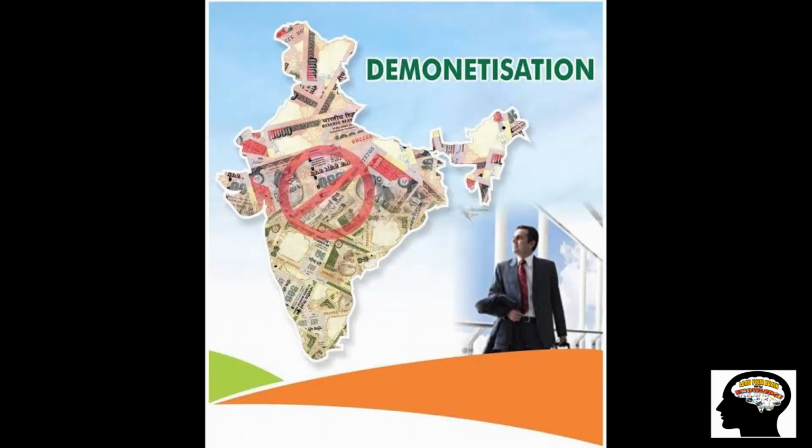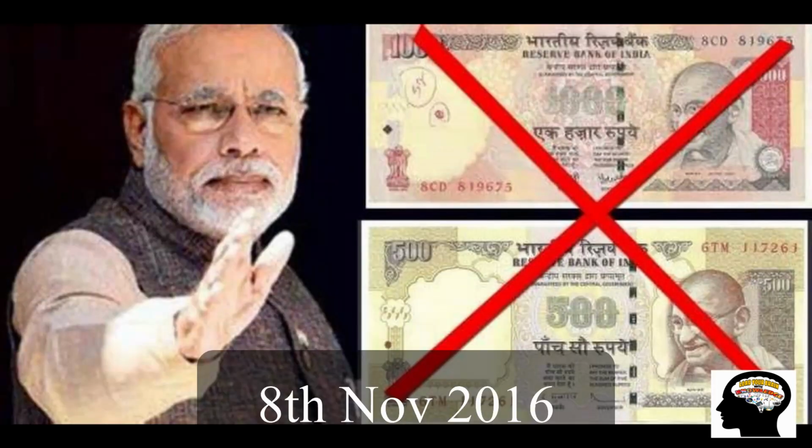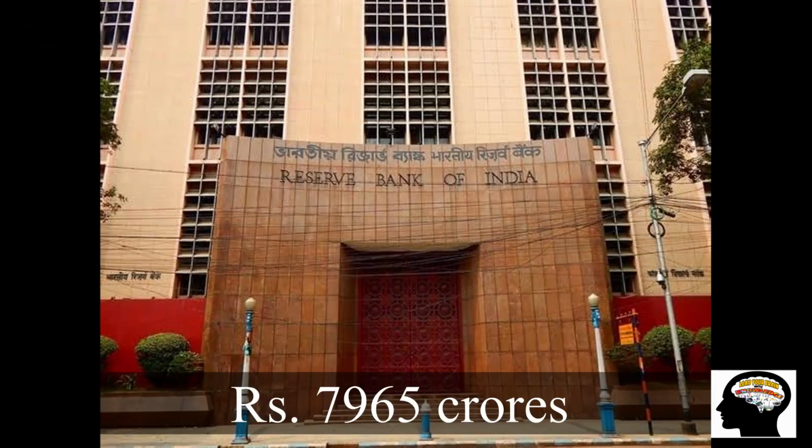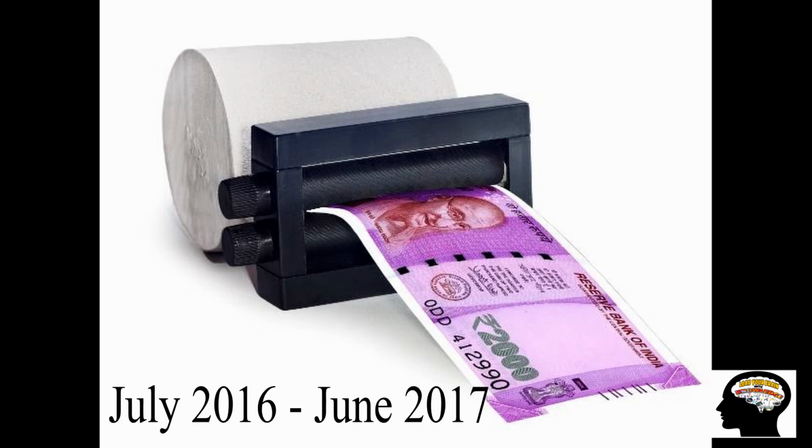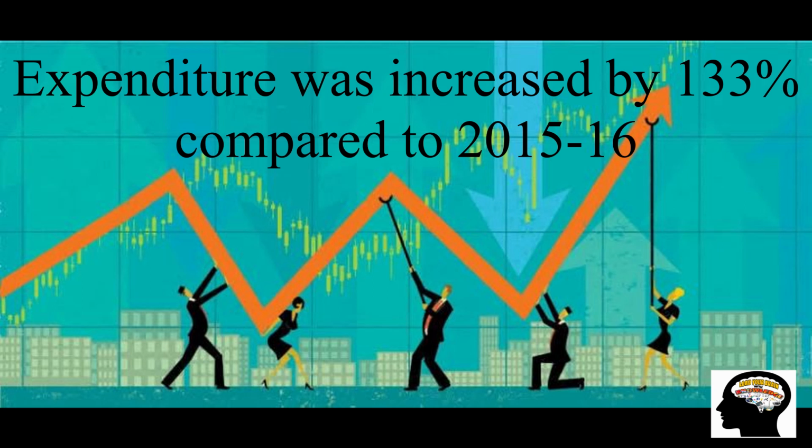At the time of the 2016 demonetization on 8th November 2016, RBI spent Rs 7,965 crores on printing new notes between July 2016 and June 2017. Expenditure increased by 133% when compared to 2015 to 2016.